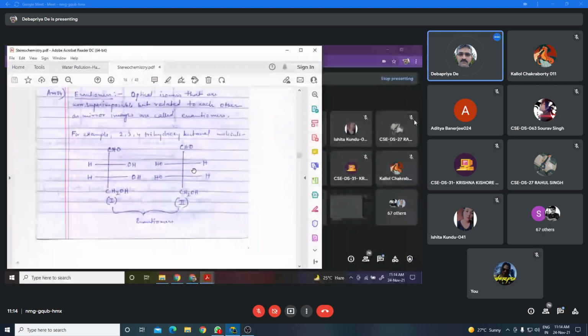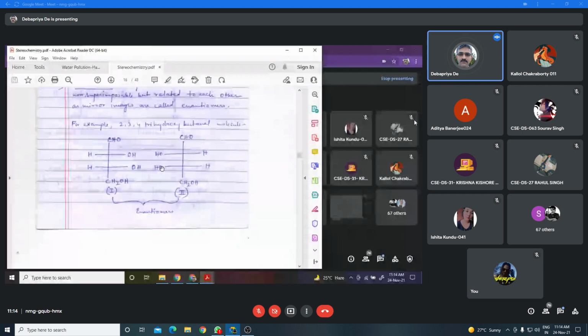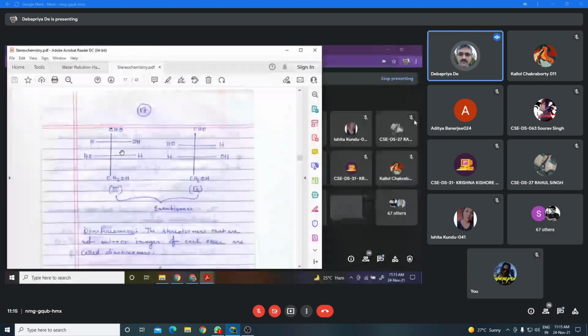There is one possibility where both hydroxyl groups are on the same side of the vertical line. But there is another possibility of optical isomer where the two hydroxyl groups are on opposite sides of the vertical line. This is that structure.